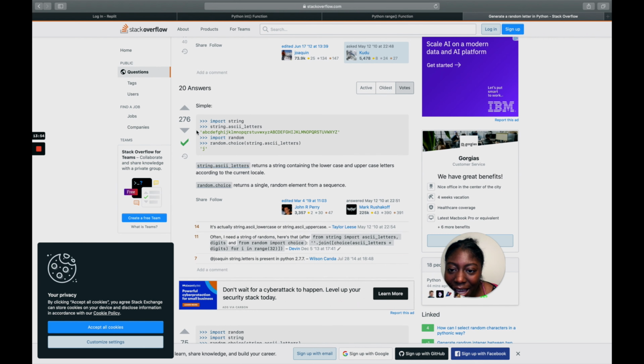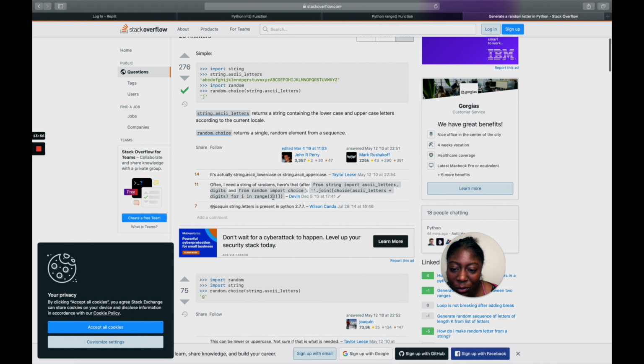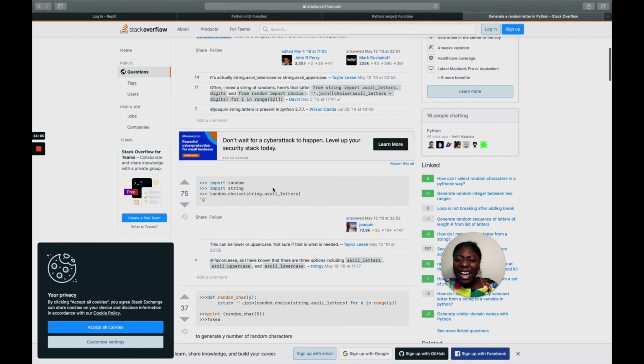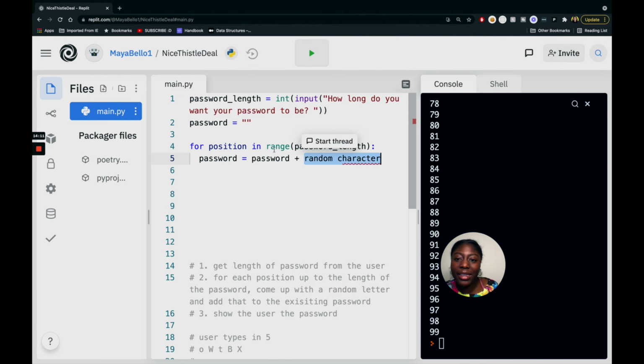So you can see, okay, there are different answers. People can write comments. And then what you can do is like, okay, I like how short this is, 75 upvotes. It looks like it's working. Let me try and add that to my code. And you're going to find out this is exactly what we need. So let's comment that.